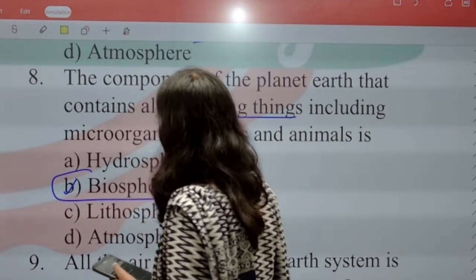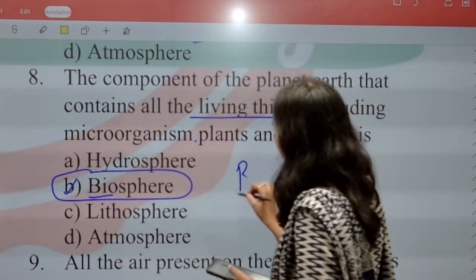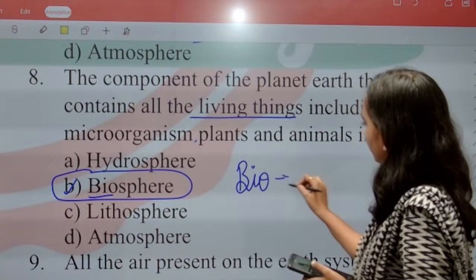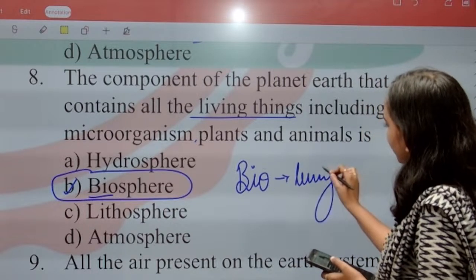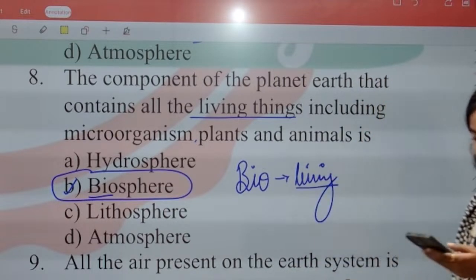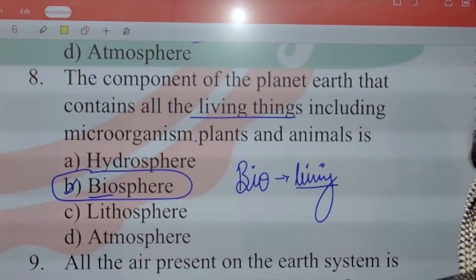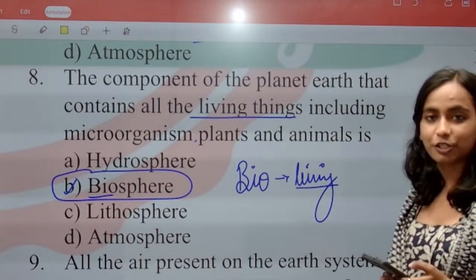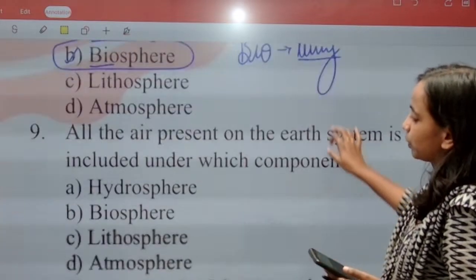In biosphere, what term have we used? We have used the term bio. What will bio stand for here? Bio will stand for living. So the right answer for the question is option B. Correct, Kavya. Correct, Kanishka. Correct, Harshita. Biosphere.